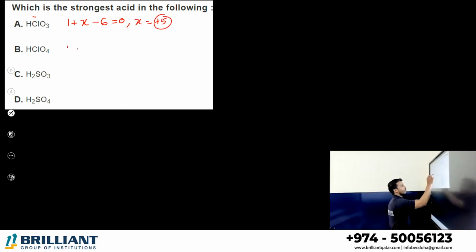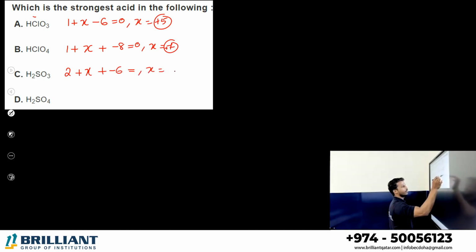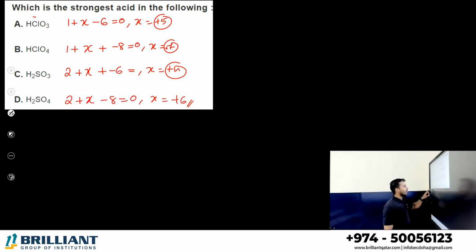Here also hydrogen 1, chlorine X, 4 oxygen minus 8, 0, X equal to plus 7. Here 2 hydrogen, 1 sulfur and 3 oxygen minus 6, therefore X equal to plus 4. Here 2 hydrogen, sulfur, minus 8 equal to 0, X equal to plus 6. We know greater the oxidation state, greater will be the acidity. You can identify greater oxidation state plus 7 for the halogen or sulfur. Which one? Option B having greater acidity.